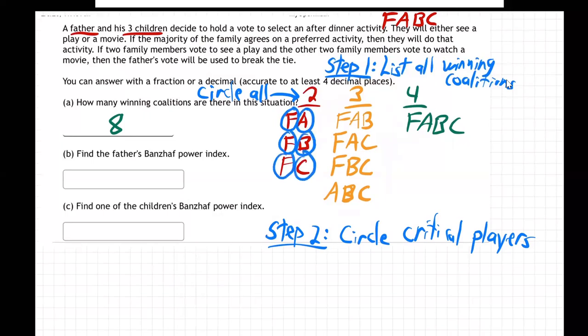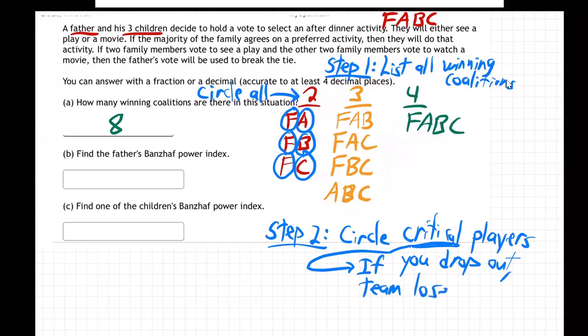Let's make sure. What does critical mean? Let's be super clear on that. Critical means you drop out. If you drop out, the team loses.